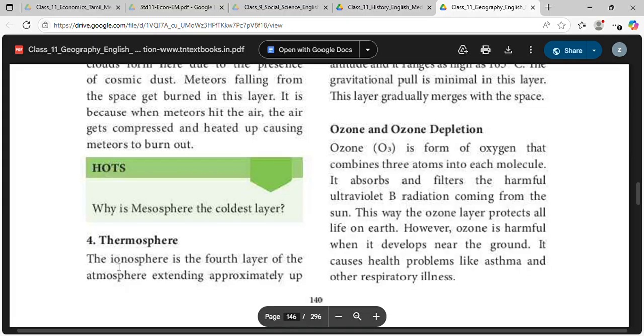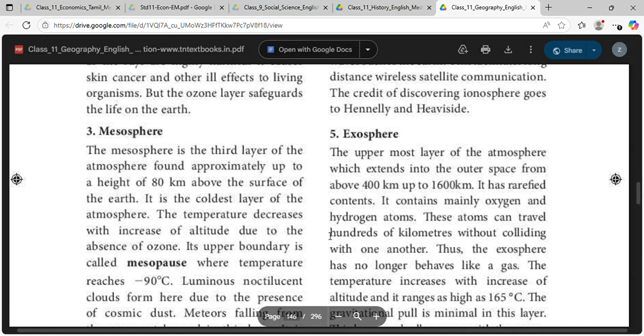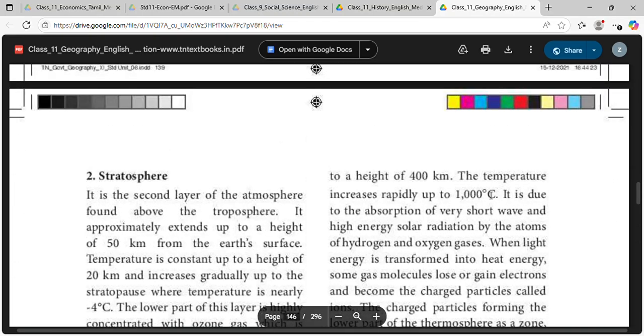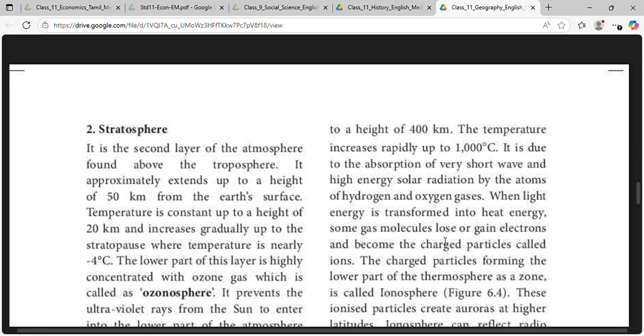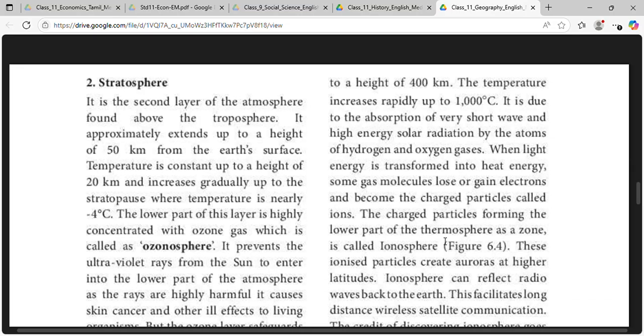Thermosphere, the ionosphere, is the fourth layer of the atmosphere, extending approximately up to a height of 400 km. The temperature increases rapidly up to 1000 degrees Celsius. It is due to the absorption of very short wave and high energy solar radiation by the atoms of hydrogen and oxygen gases. When light energy is transformed into heat energy, some gas molecules lose or gain electrons and become charged particles called ions. The charged particles forming the lower part of the thermosphere as a zone is called the ionosphere.